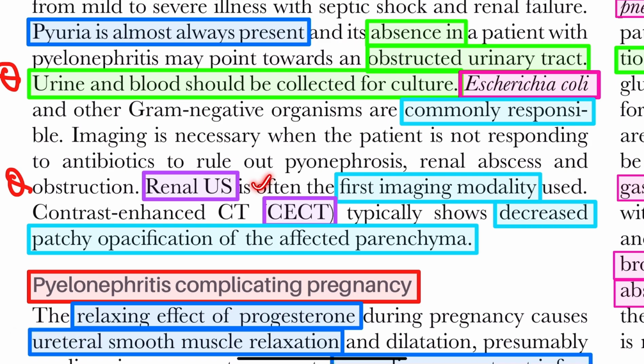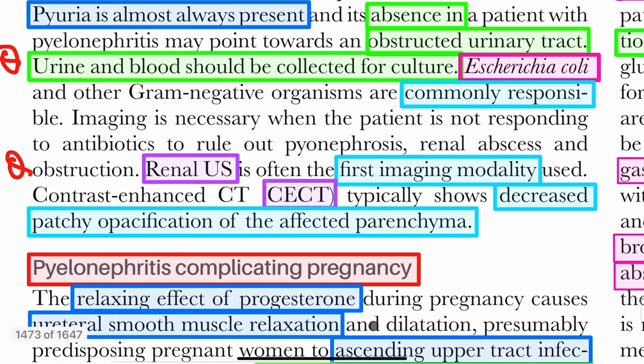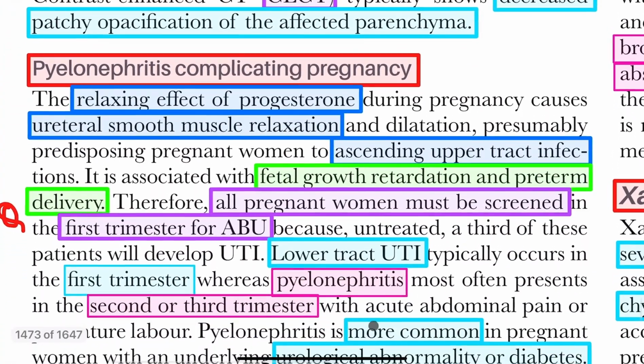The first imaging modality is renal ultrasound. In CT you will see decreased patchy opacification of the affected parenchyma.